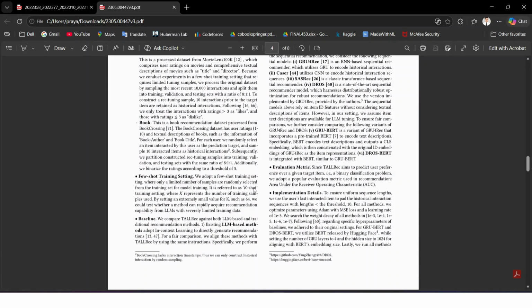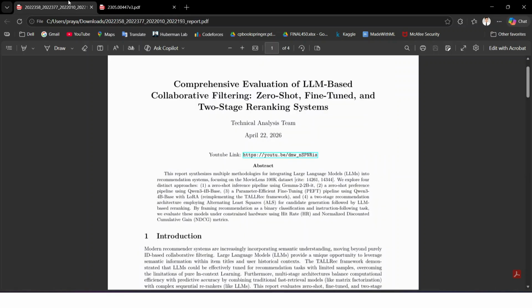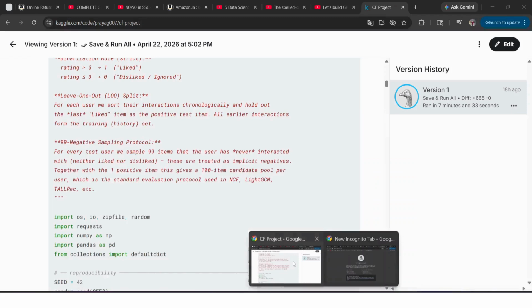In this project, we explored four distinct methodologies. Building upon these ideas, using the MovieLens 100K dataset, we will look at zero-shot inference, an isolated fine-tuned TALLRec implementation, and finally, our highly effective two-stage re-ranking architecture. Let's dive into the code.